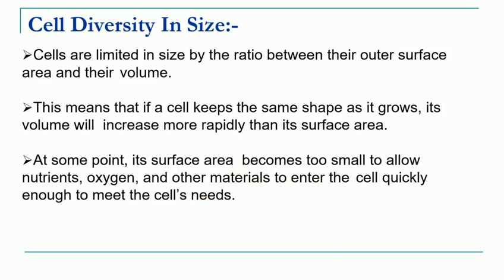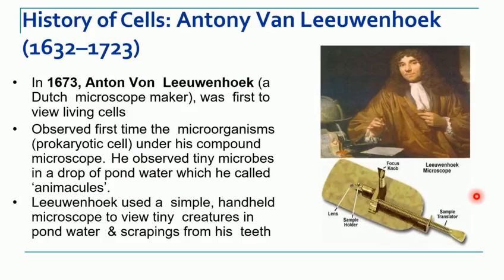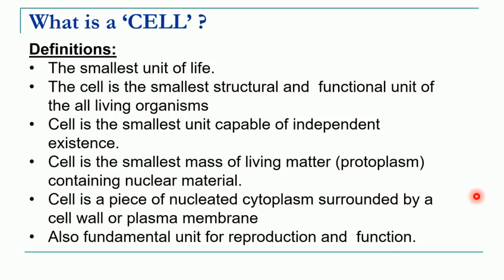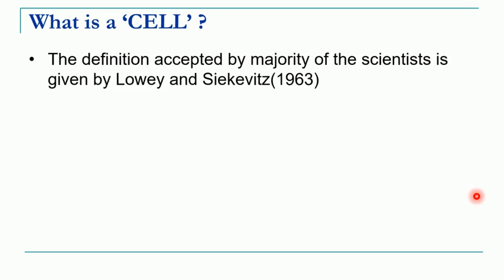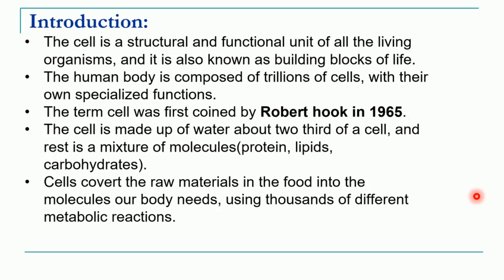So with this we conclude today's lecture. If we summarize quickly what we have studied today, we have understood what a cell is and seen different definitions of the cell. Simply we can call it a structural and functional unit of life. Then we understood the discoveries in the field of cell biology.